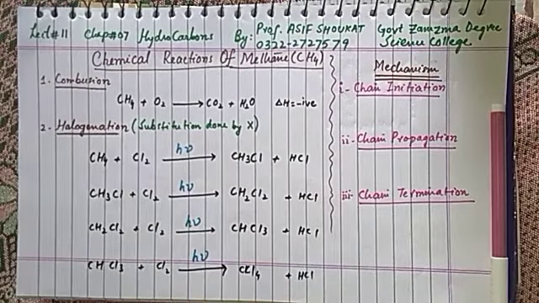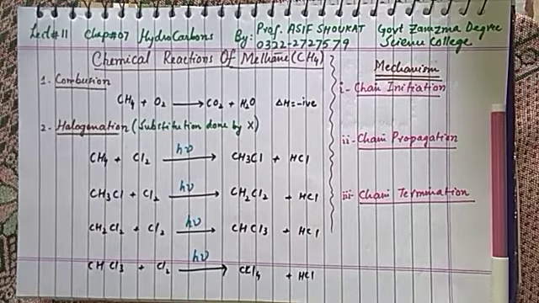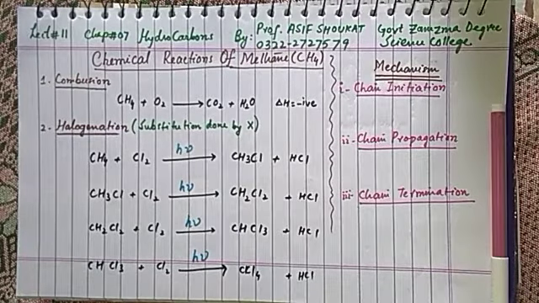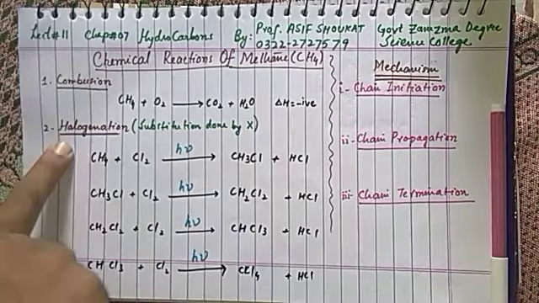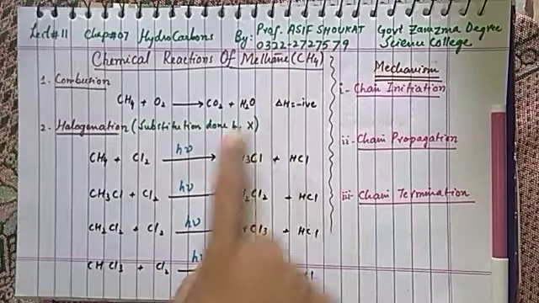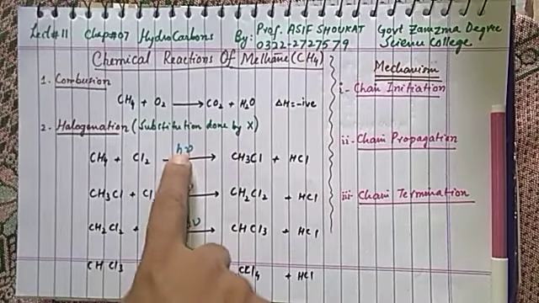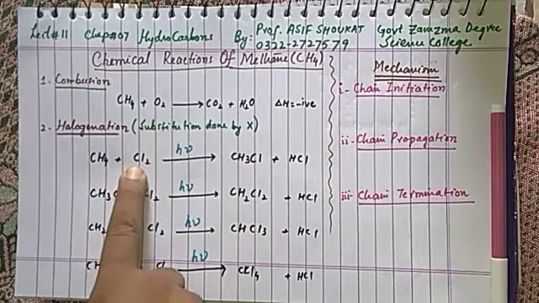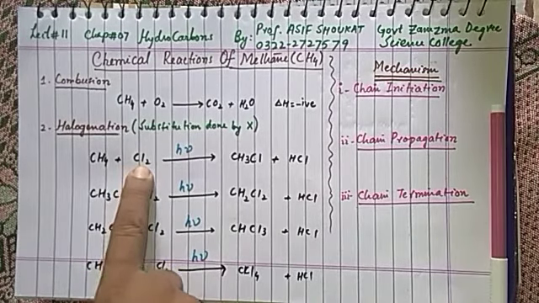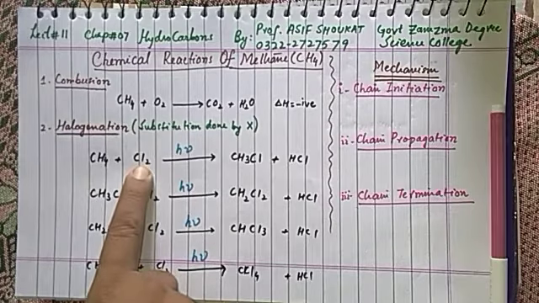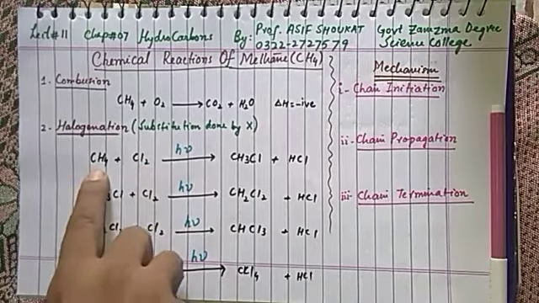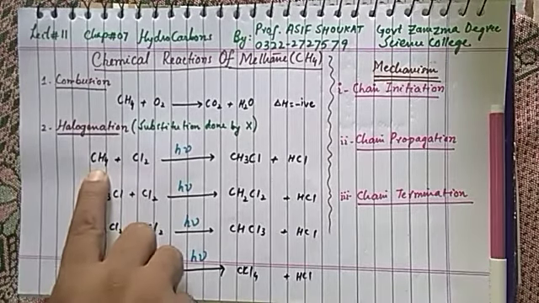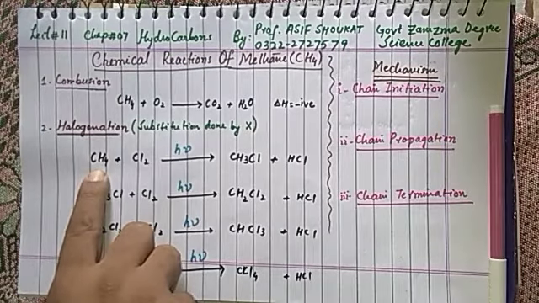Such chemical reactions which proceed in the presence of sunlight are known as photochemical reactions. So remember, halogenation of methane is a photochemical reaction. This photon energy is provided to the chlorine gas so that molecular chlorine first converts into atomic chlorine, and atomic chlorine replaces hydrogen of CH4.